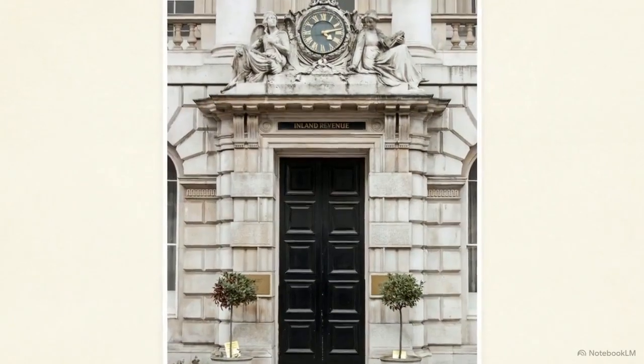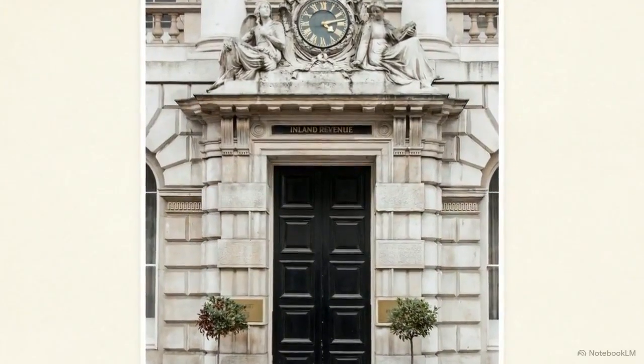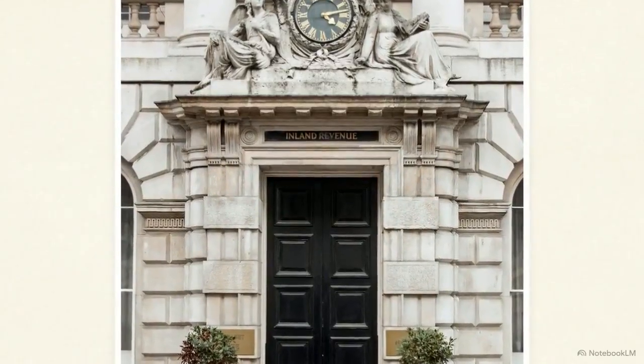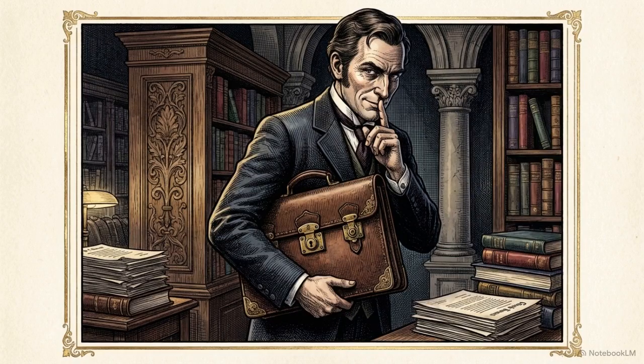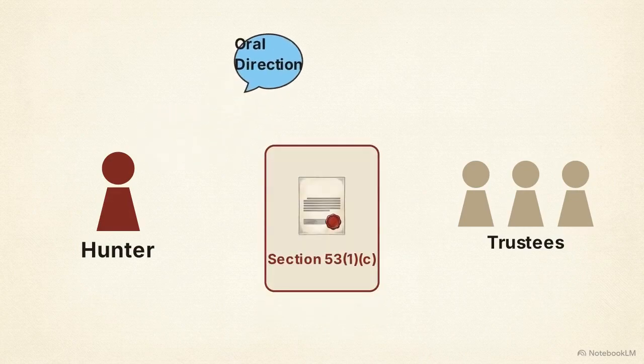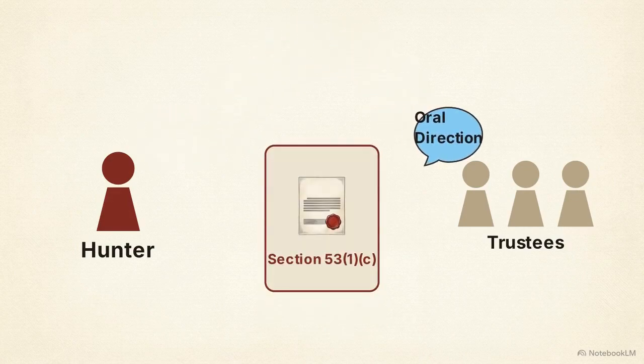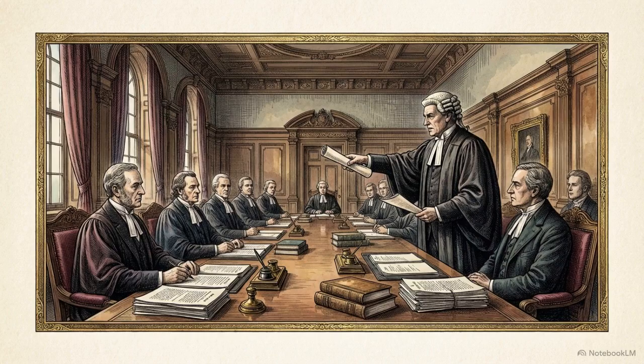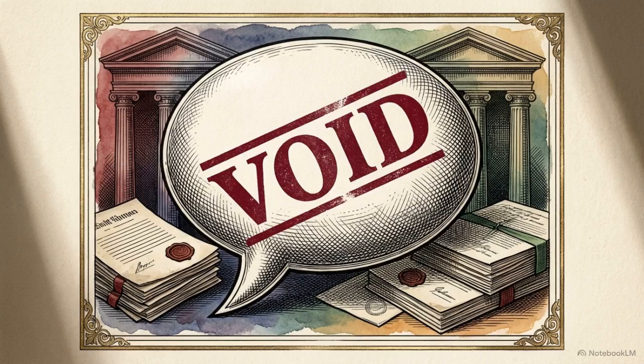When wealthy individuals move equitable interests in writing, the state assesses stamp duty on the transaction. In Gray v. IRC, a settlor named Hunter attempted to bypass this tax. He gave an oral direction to his trustees to hold his subsisting equitable interest for his grandchildren, intentionally avoiding a written document. The House of Lords closed the loophole. They ruled that an oral direction to trustees constitutes a disposition under the statute. Without signed writing, the transfer of Hunter's equitable interest was strictly void.